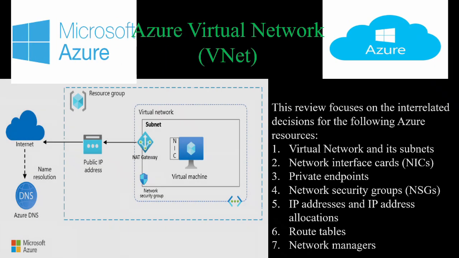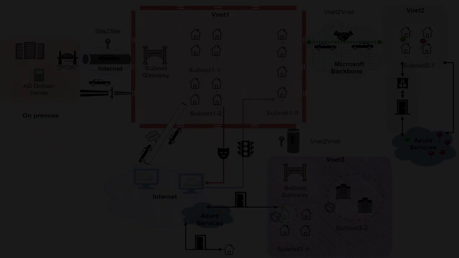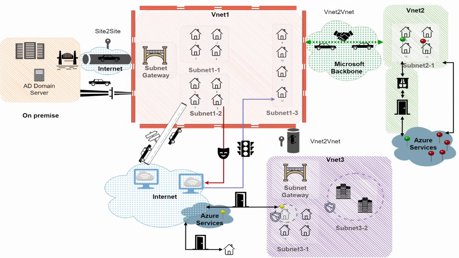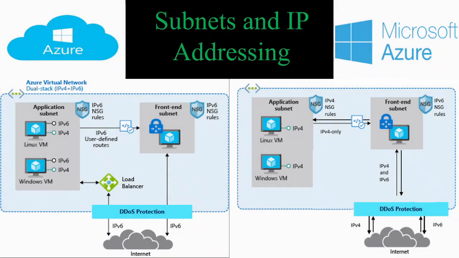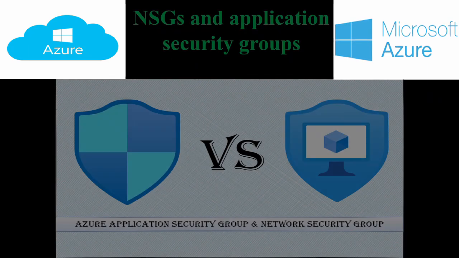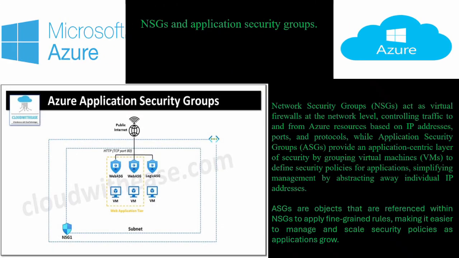Within each VNet, you create subnets to segment your network. Subnets can be public or private, depending on whether they allow direct internet access. Azure automatically routes traffic between subnets and provides options for custom routing. IP addressing in Azure is flexible. You can use private IP addresses, e.g. 10.0.0.0/8, for internal communication and public IP addresses for internet-facing resources. Azure also supports both IPv4 and IPv6.